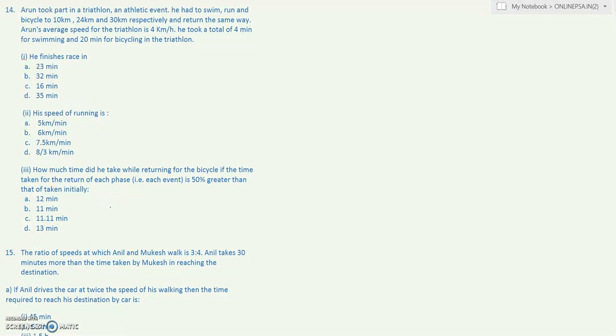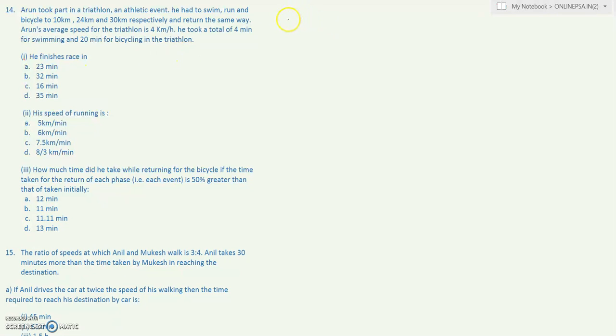Arun took part in a triathlon, an athletic event. He had to swim, run, and bicycle 10 kilometers, 24 kilometers, and 30 kilometers respectively, and return the same way. Arun's average speed for the triathlon is 4 kilometers per hour. He took a total of 4 minutes for swimming and 20 minutes for bicycling in the triathlon. The first question is, he finishes the race in how many minutes?